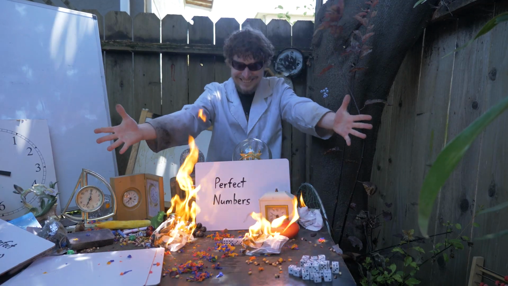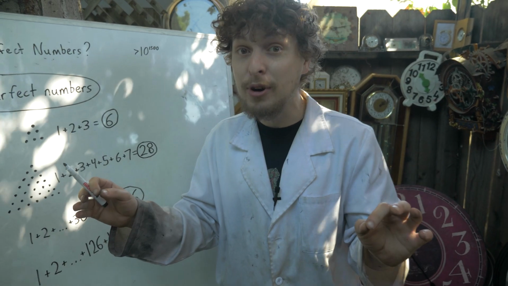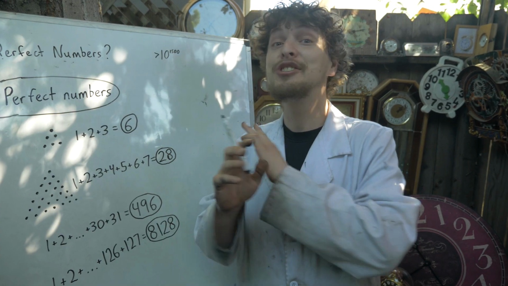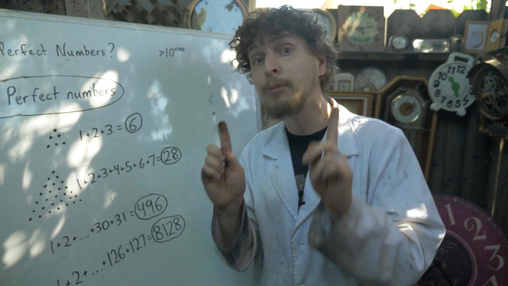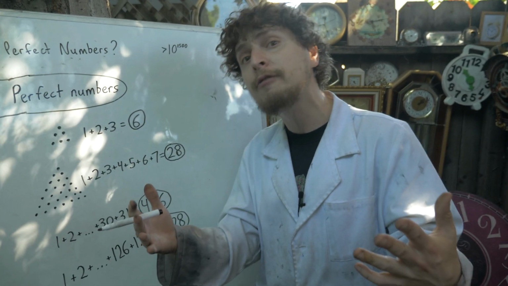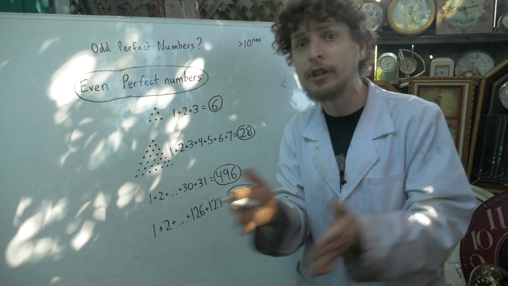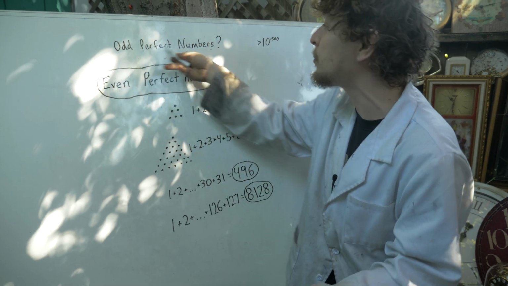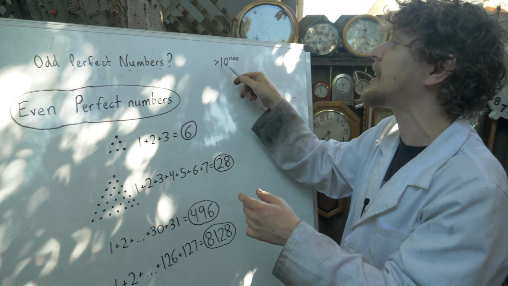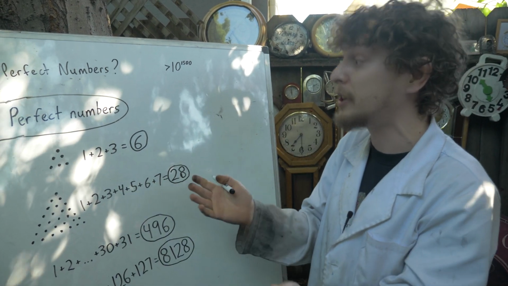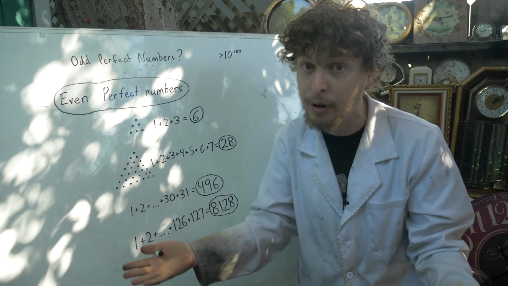So bringing it back to perfect numbers, because all of these things were kind of mutations of that. Perfect numbers have some crazy superpowers. And just to touch the tip of the iceberg, let's look at some of the things we've proven about even perfect numbers. Now I have to say even perfect numbers, but we think those might be all of the perfect numbers. All of the 51 perfect numbers we've found have been even, and odd perfect numbers have these crazy unlikely restrictions we've proven about them, including that they'd have to be bigger than 10 to the 1500 power. So all of this is about even perfect numbers, but it's very likely it's about all perfect numbers.